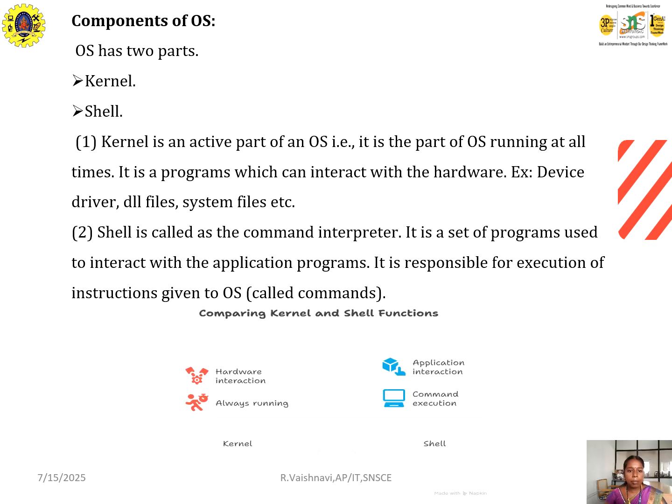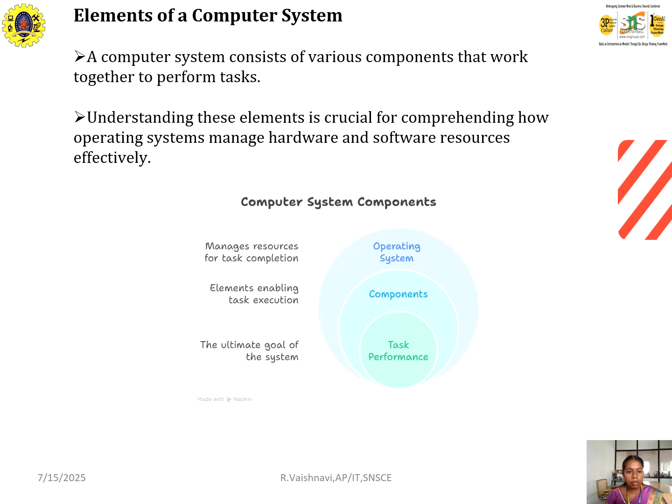Next one will be the components. Here we have the two components in the OS, that is kernel and shell. The kernel is always running, and it handles the hardware interactions. The shell handles the command execution and the application interaction. These are the two components used in the OS.